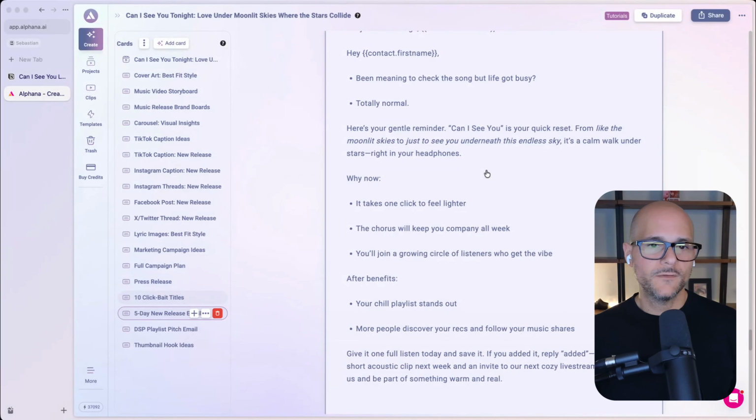So if it's on Spotify, that's your preference, go ahead and put that. If you have a link in bio, you could do that as well. Drop a link. Just always make sure you put links in your email to where you want people to go to, right?